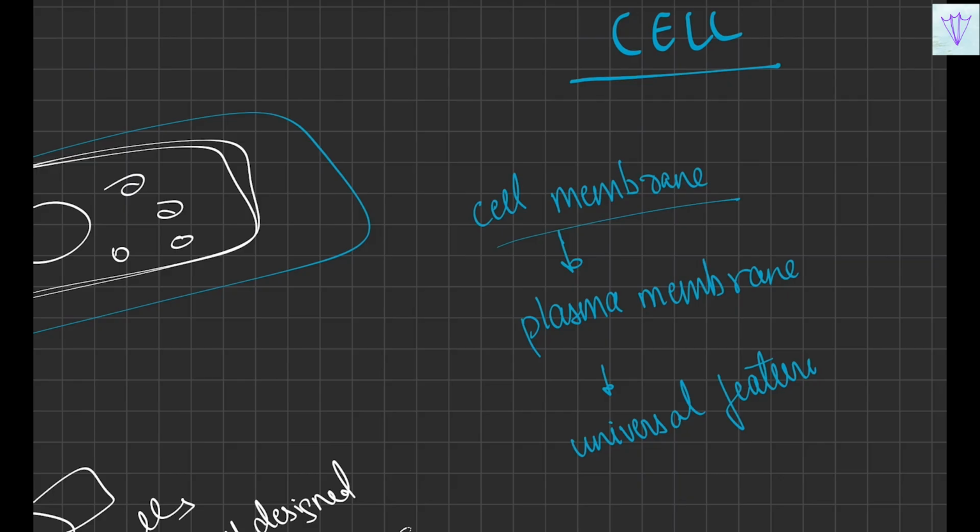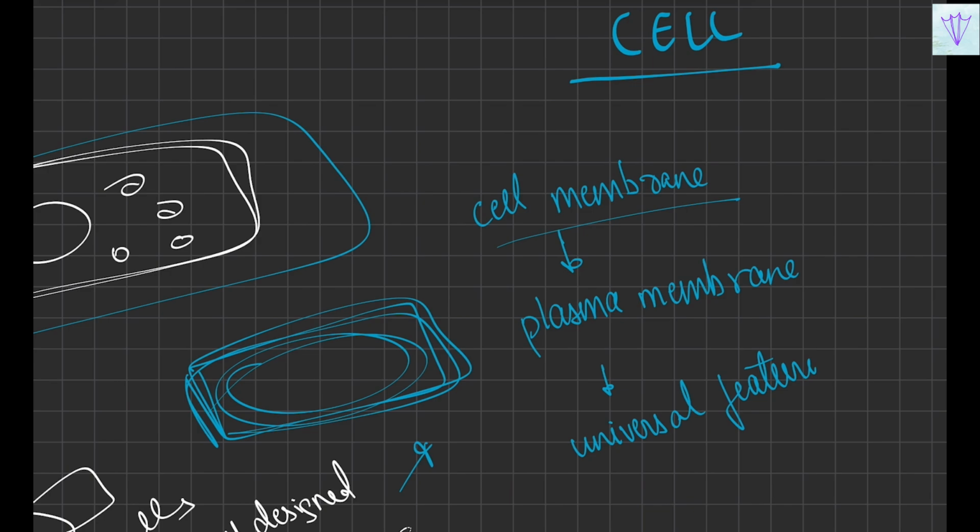The cell membrane is a thin boundary which will surround a cell and protect its content. Because see, if you don't have skin, what is the thing you will be able to see about yourself? Where is the body? That is the reason why you'll have a cell, because all the things inside will be assembled in a package, in a place. So the cell membrane is a universal feature. It is very, very important, and it is necessary for each and every cell to be called a cell.